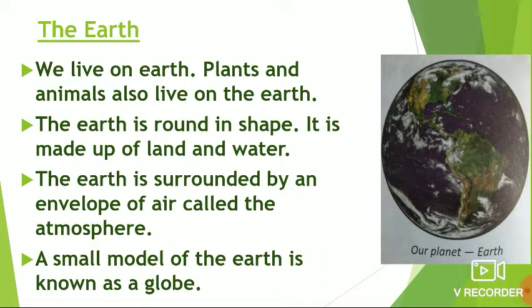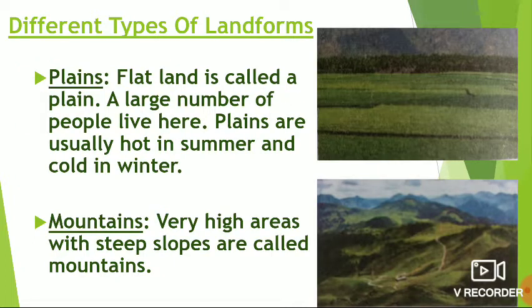The land we live on is not the same everywhere. At some places it is low, while at other places it is high. Different types of landforms. There are different types of landforms present on the earth, like plains, mountains, valleys, plateaus, forests, deserts, and islands.